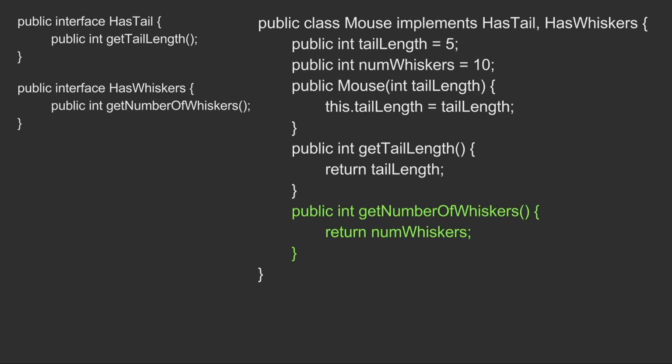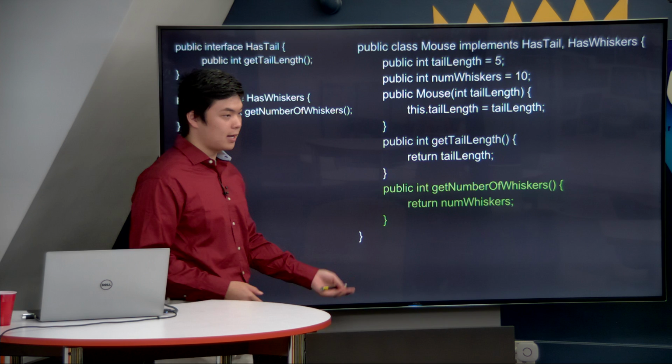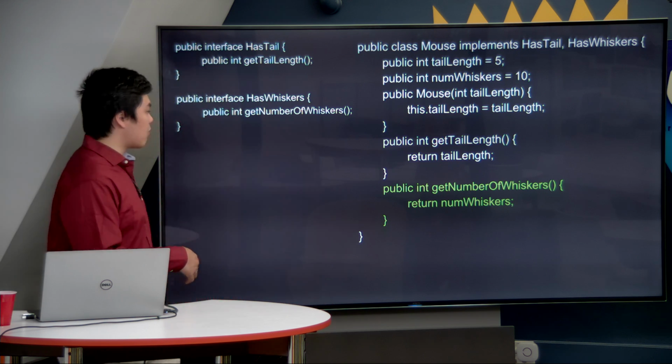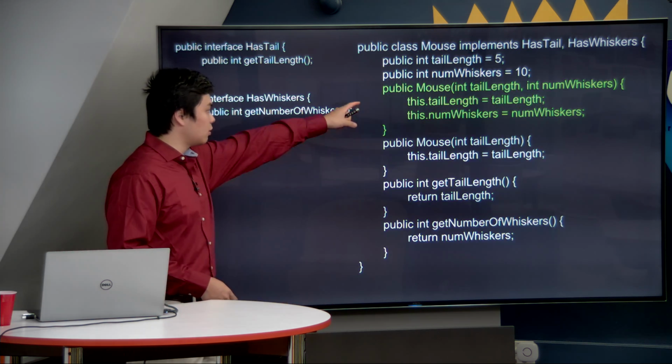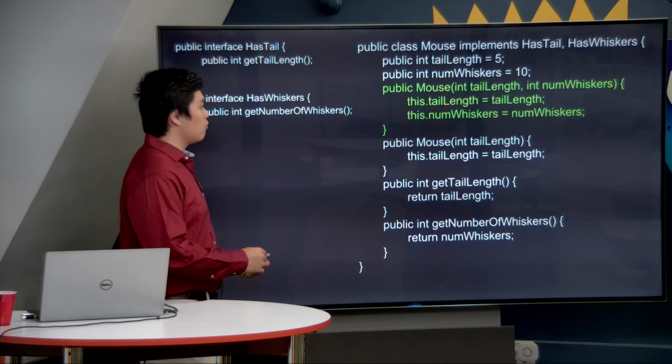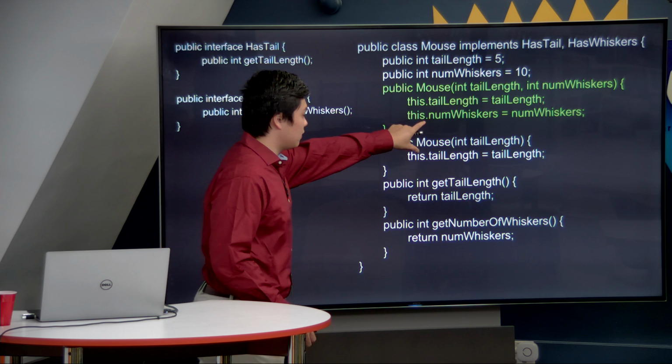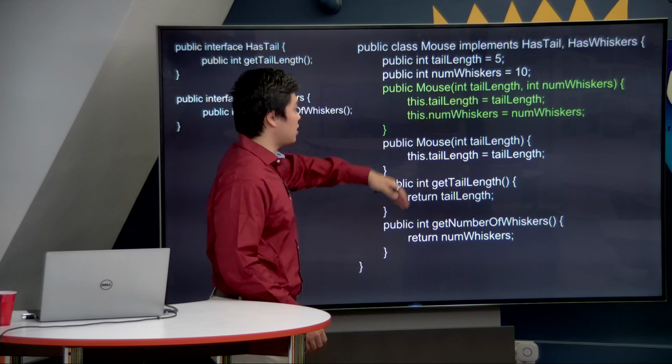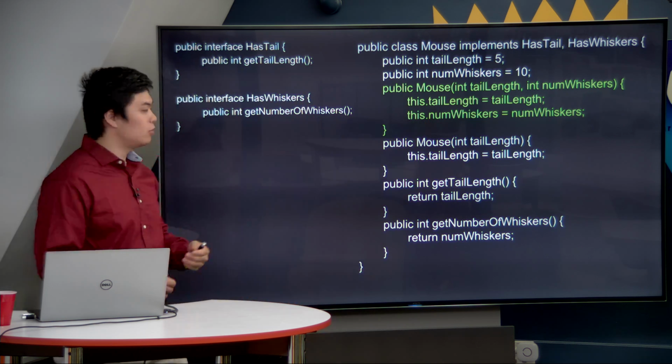But you have to be careful here. Notice how we have also created a constructor inside of our class that specifies a tail length. Well, why is this not good class design? Yes, it's because we have no control over the number of whiskers the mouse might have. Good class design would dictate that we also create a second constructor that specifies both a tail length and a number of whiskers so that, even though we're overloading the constructors, we can now change the number of whiskers that the mouse might have to our desire.